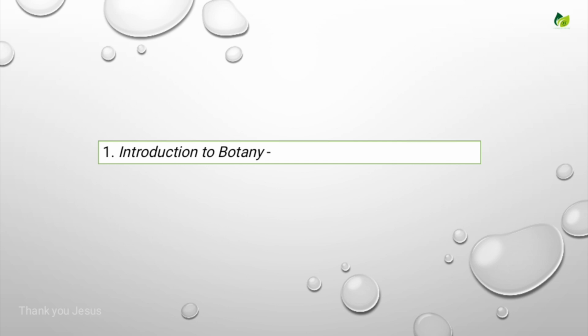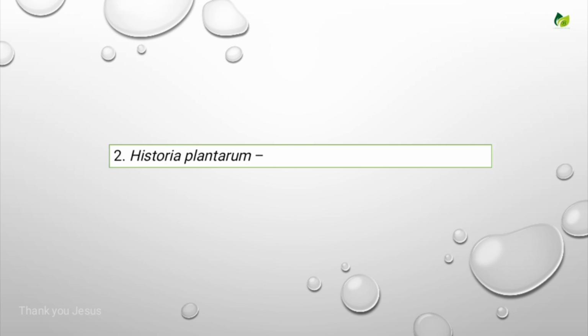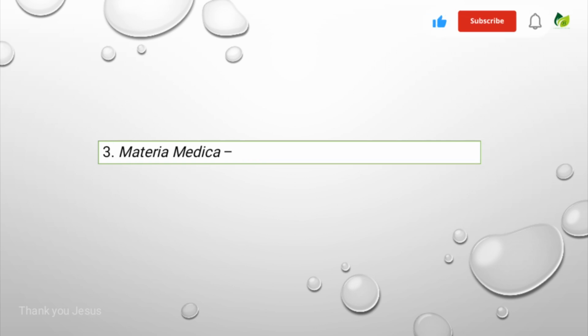Introduction to Botany. This book was written by the scientist Jean Bahin. Historia Plantarum. This book was written by the scientist Theophrastus. Materia Medica was written by the scientist Dioscorides. Historia Naturalis was written by the scientist Pliny. De Vegetales was written by the scientist Albertus Magnus.